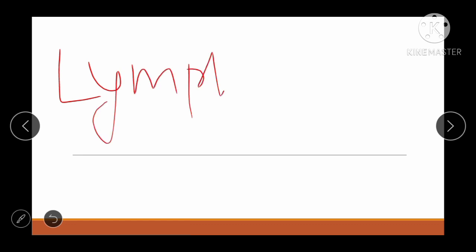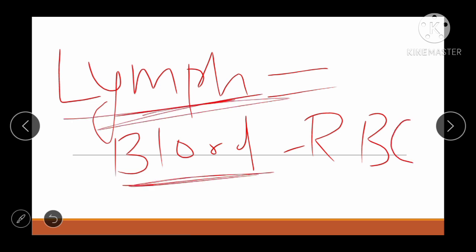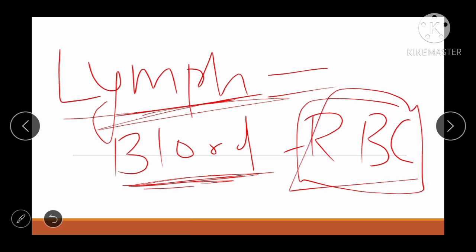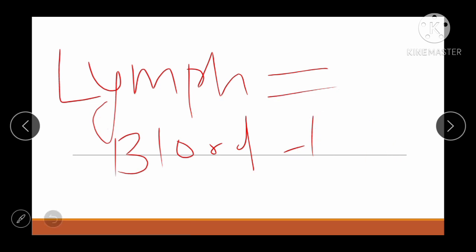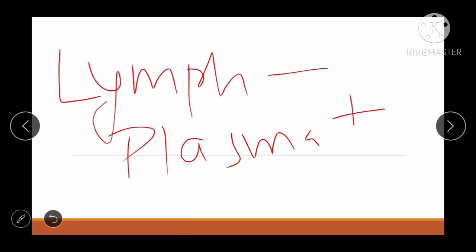ऐसा क्या होता है lymph के पास जो RBC के पास नहीं होता और blood के पास नहीं होता. ठीक है, so we will see. Okay, see, it's important. Lymph equal to blood minus RBC, red blood cell. Lymph में RBC नहीं होते हैं. Blood minus RBC is known as lymph. Or simply we can say, if there would be an option like lymph is equal to plasma plus WBC, white blood cell, is known as lymph.